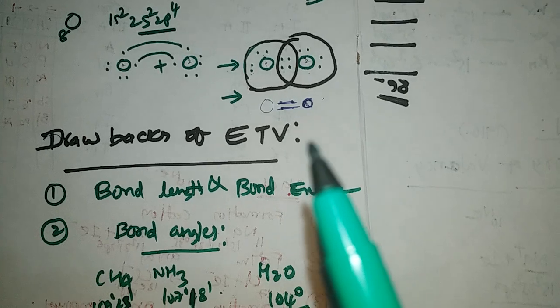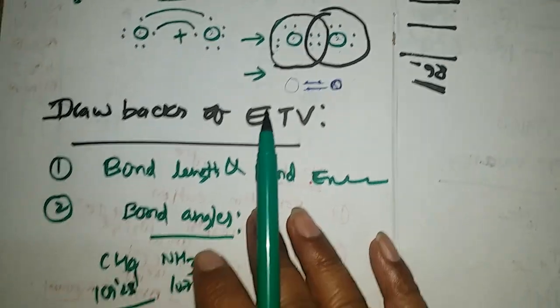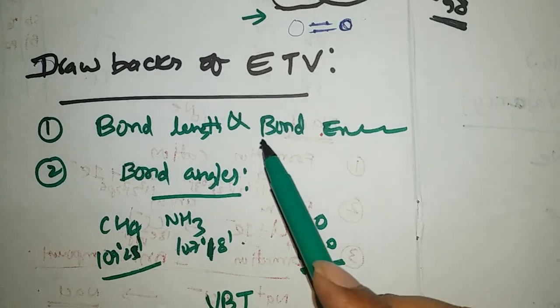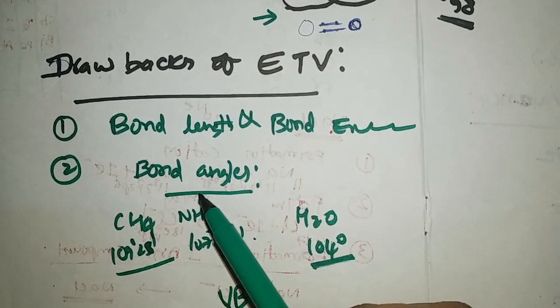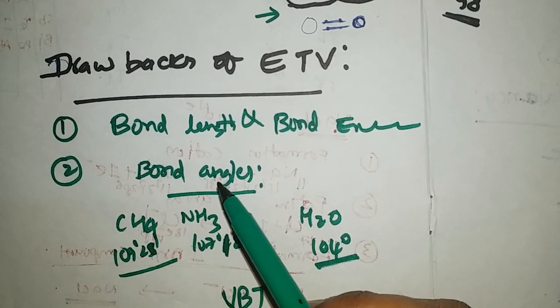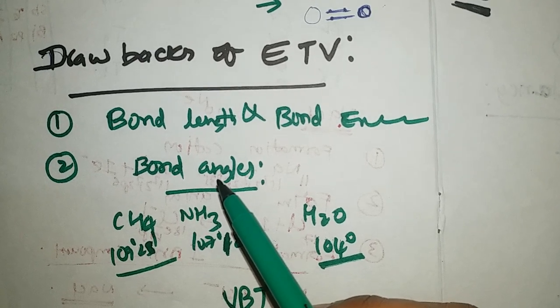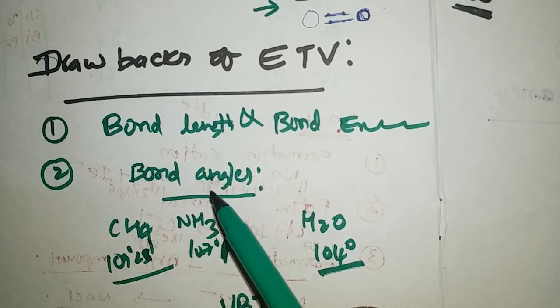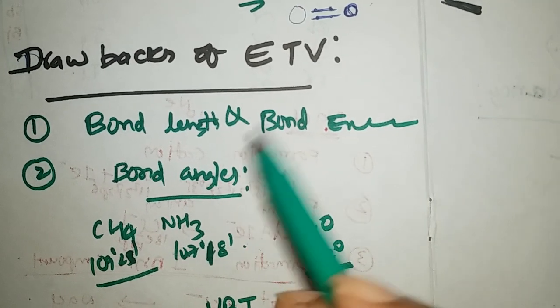The drawbacks of the electronic theory of valency are that it could not give any account for the bond lengths and bond energies of different molecules, and it did not explain the bond angles present in the molecules. That's it.